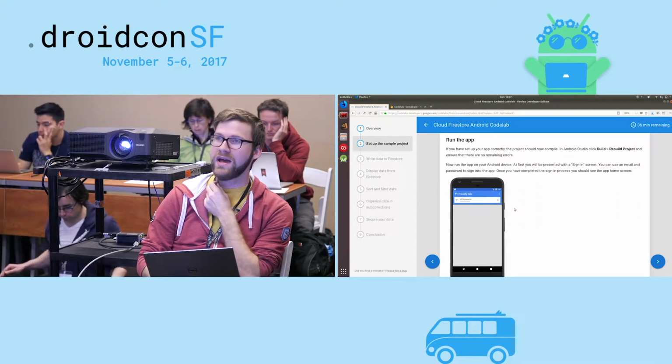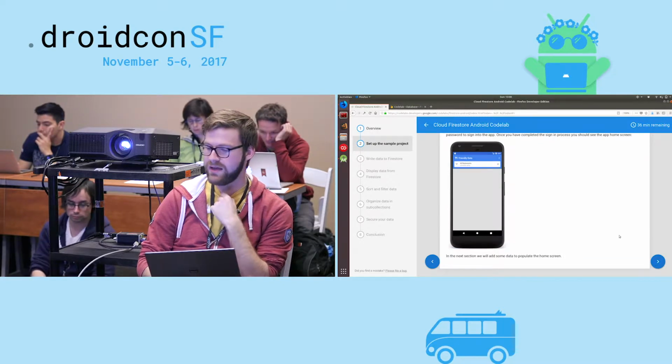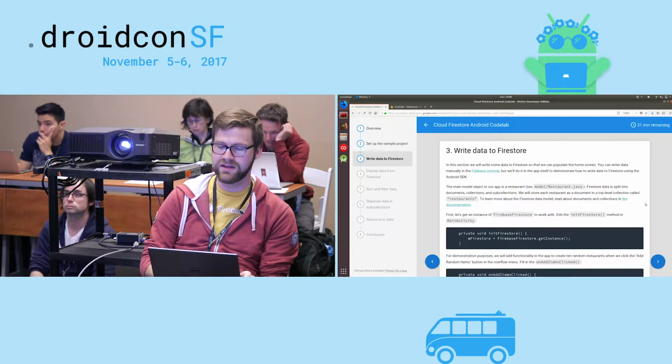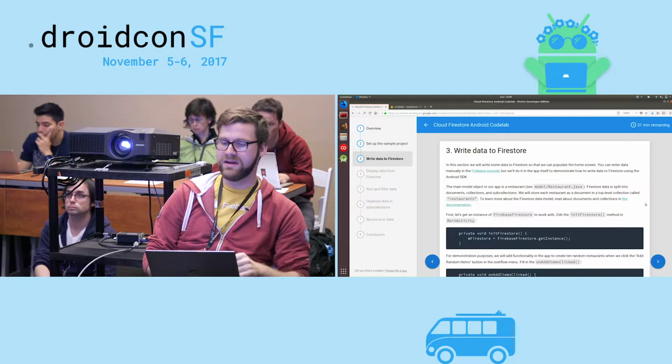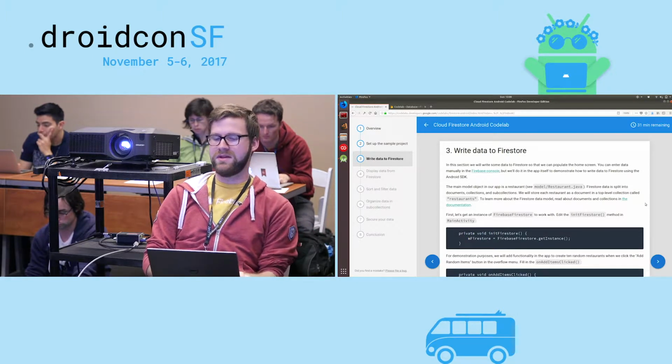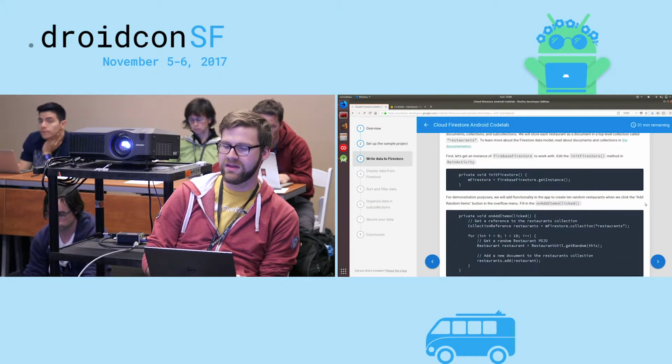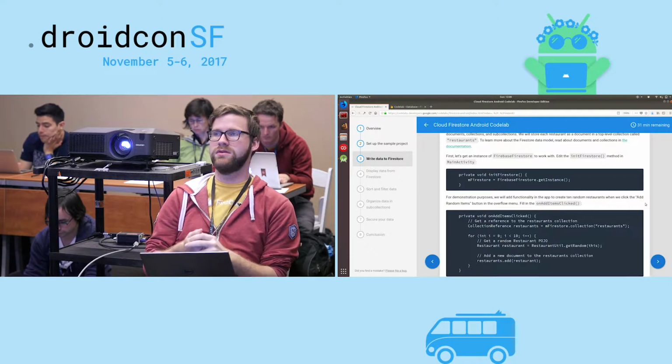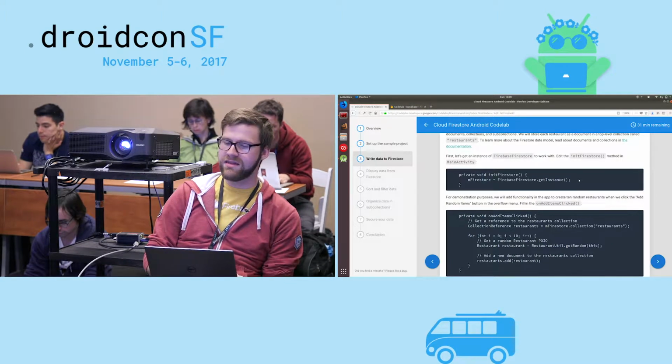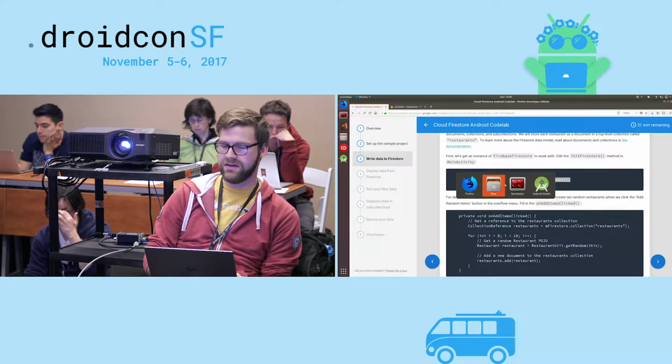At this point, we could go ahead and run the app. I'm going to skip that for time, and because my laptop is not being very nice and I don't want to risk it. But the important part is we need to hop into that main activity that everybody loves and get to writing some code. We're going to need to get an instance of Cloud Firestore and assign it to mFirestore, just like we always do.